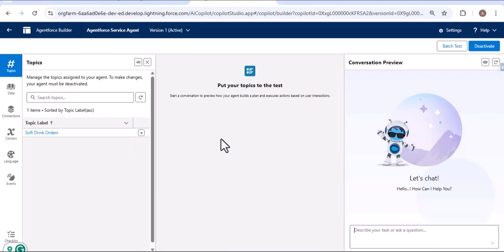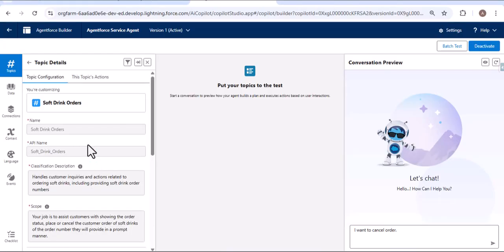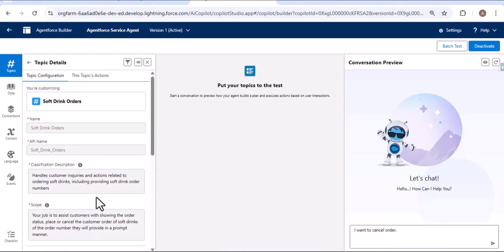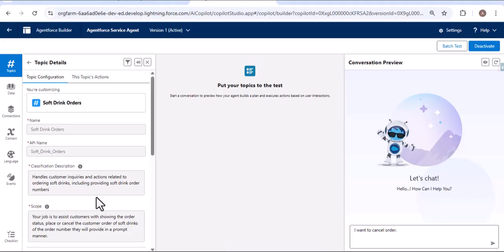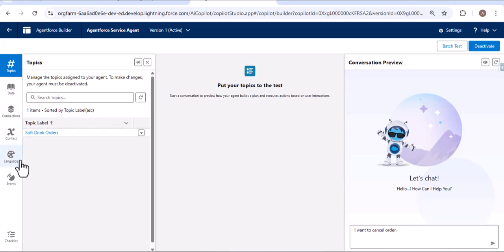Now I am providing the prompt: I want to cancel order. Here you can see I want to cancel the order, but I didn't provide the order number, meaning which order I need to cancel. As I open this soft drink order topic, we have some instructions. The instructions are nothing but the rules for the AI agents. Now as I raise this request, what will the Atlas reasoning engine do? First, it will choose the topic.